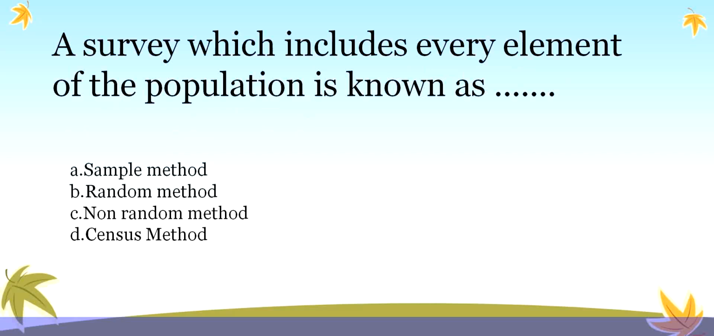Twelfth one, a survey which includes every element of the population is known as. Sample method, random method, non-random method, census method. Here the correct option is option D, census method.